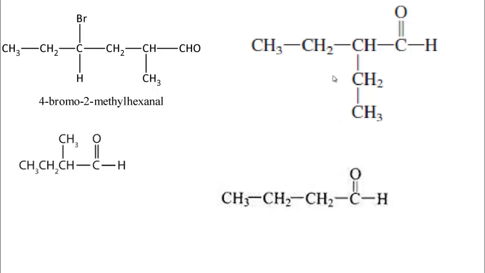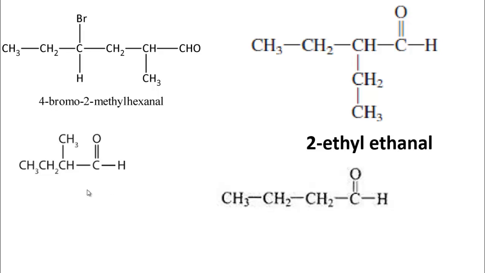Now follow this compound. This is the longest carbon chain, 1 2 3 4 carbon. Numbering should start from this side because this is the first carbon. So 2 ethyl, now what will the name be? 2 ethyl butanal, 1 2 3 4. Sorry, I said it wrong. 2 ethyl butanal.